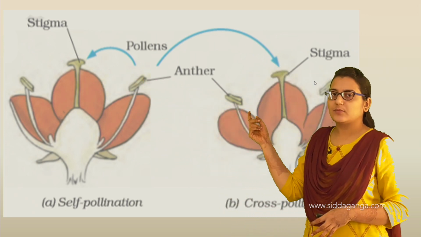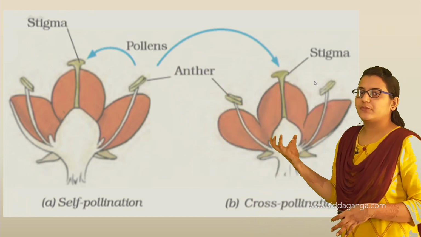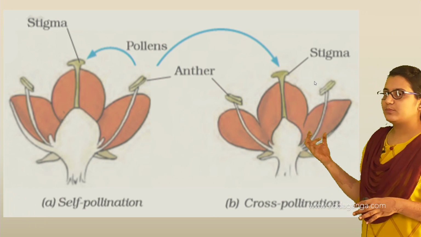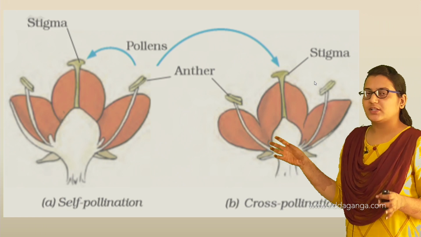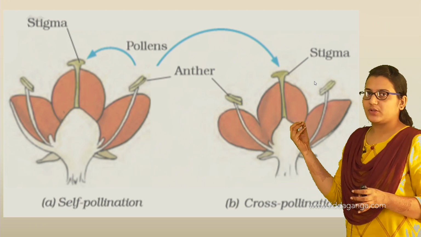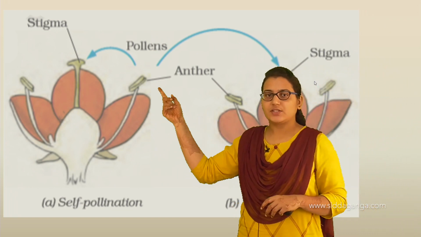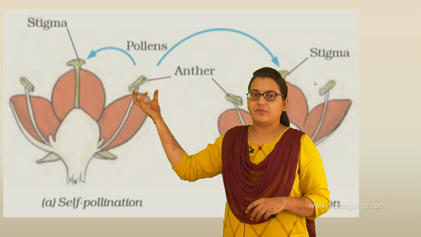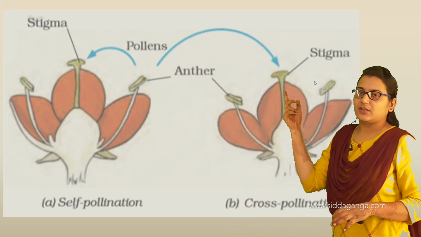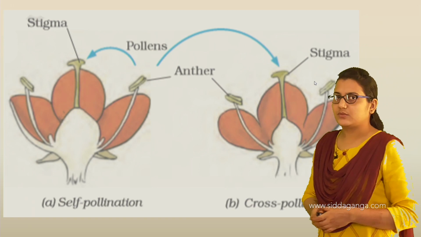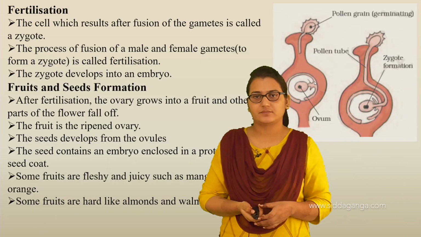Here, this anther's pollen is transferred to the stigma of a different flower. This is called cross-pollination. Just remember this image and you can clearly understand what self-pollination and cross-pollination are. Don't get confused. When the pollen gets transferred to the stigma of the same flower, it is self-pollination, and when it gets transferred to a different flower, that is cross-pollination. Simple. These are the pollination types.